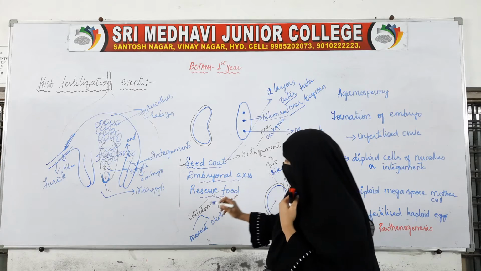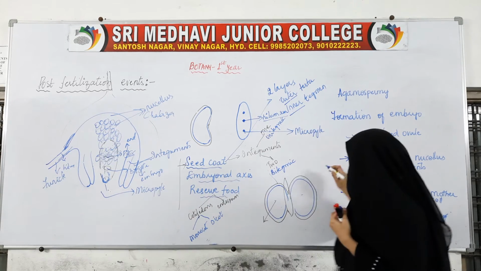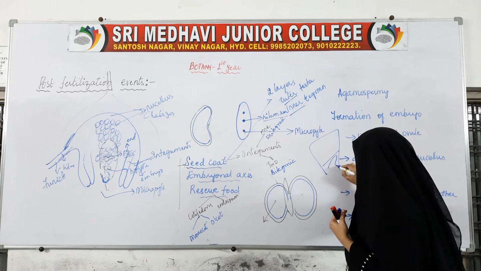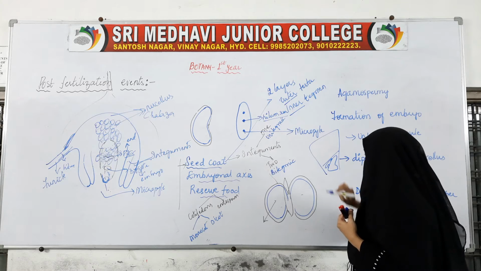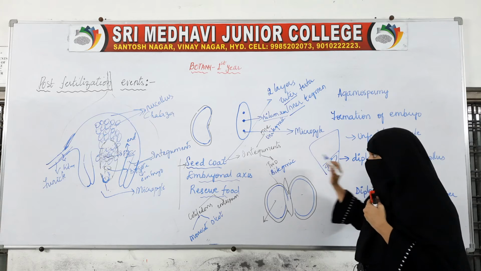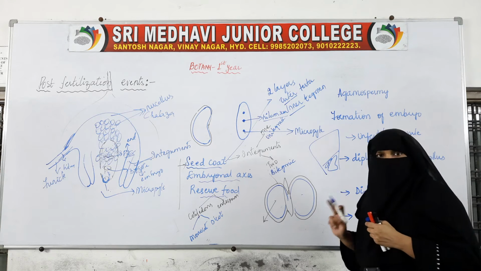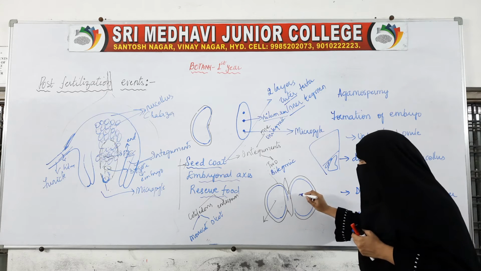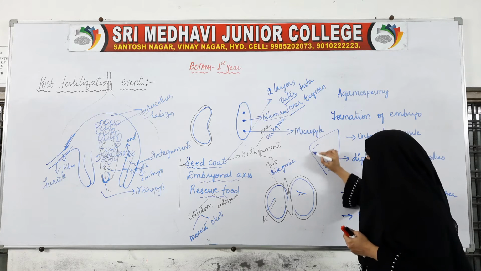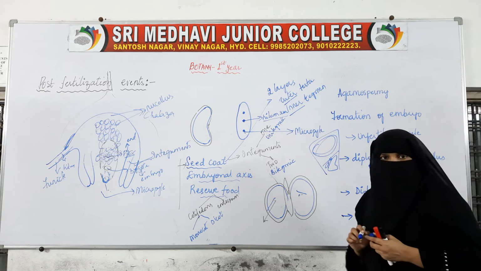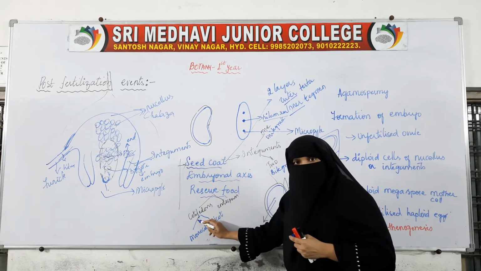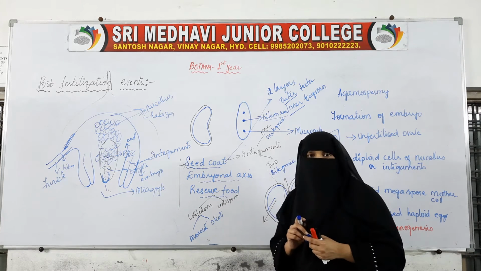Here if we see, this is the dicot seed and this is the monocot seed. Here is the embryonal axis with the cotyledon. Here the reserve food material is not there in this one. Each seed will have reserve food material. In this seed, the reserve food material is in the cotyledons, and in this seed, the reserve food material is in the endosperm. So reserve food material can be present in the cotyledons or in the endosperm.